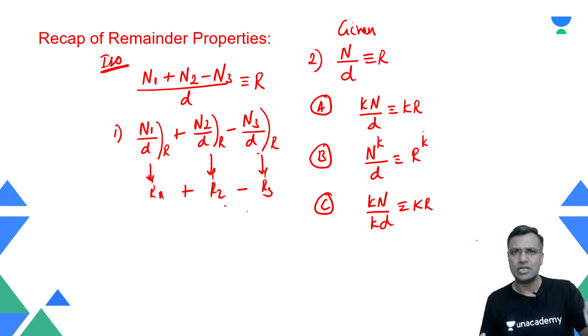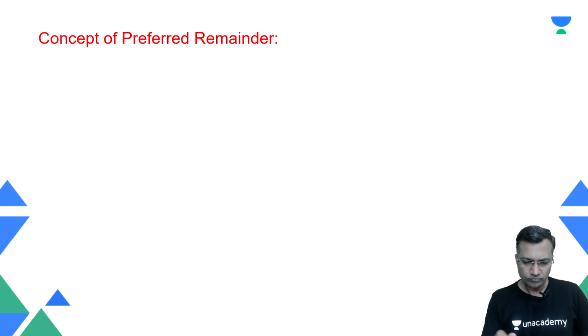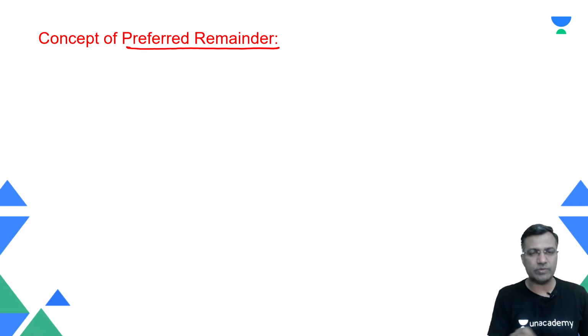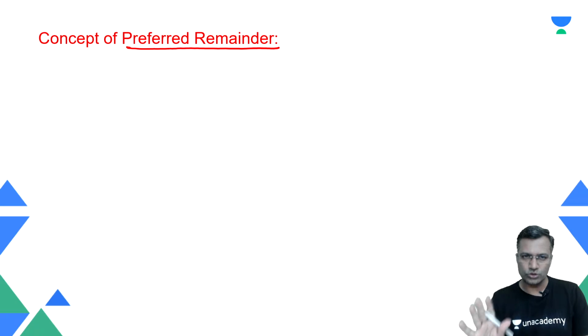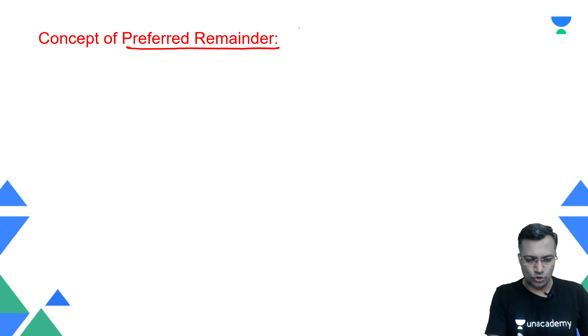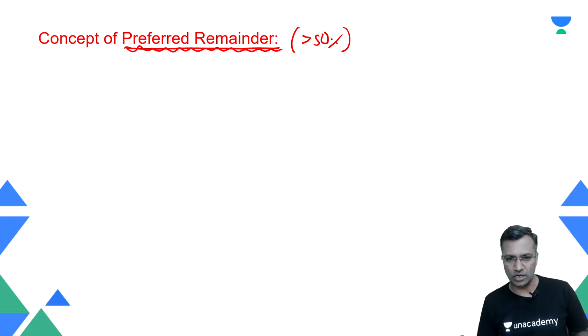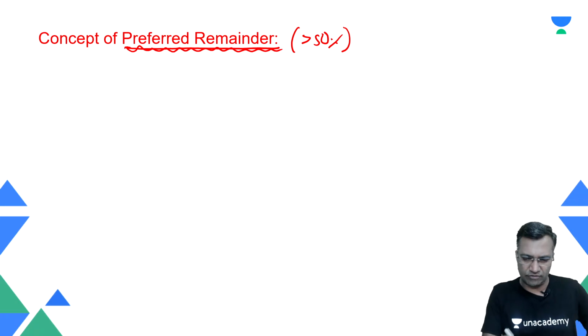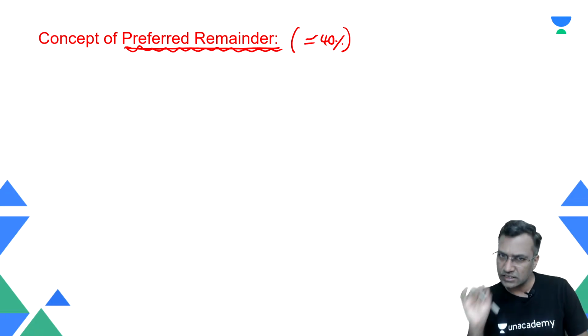So why am I talking about this? Probably some element of this we are going to talk about today as well. Now I introduced the word preferred remainder. What do we mean by preferred remainder? Trust me, in most of the exams, even including CAT, if you take the last 5 years or so, more than 50% of the questions on remainders can be solved by just knowing the preferred remainder concept. If 50% is an exaggeration, you can say about 40% of the questions can be done by just this particular concept.